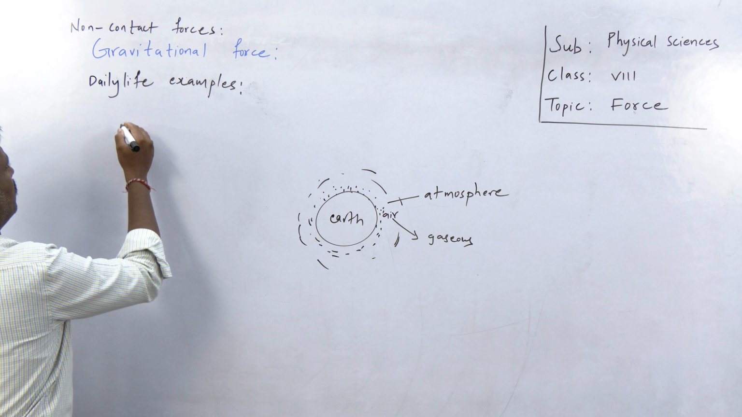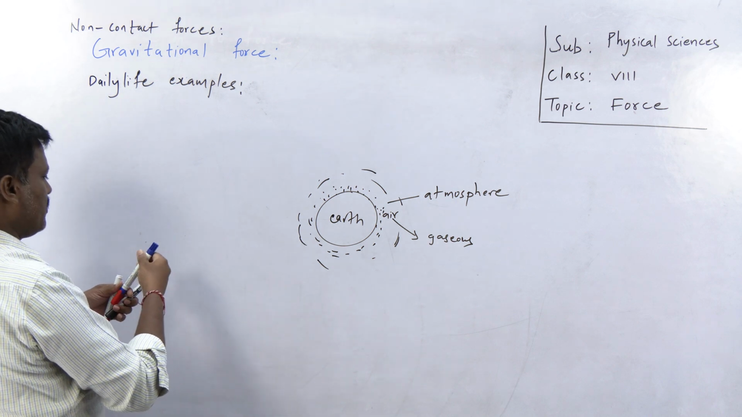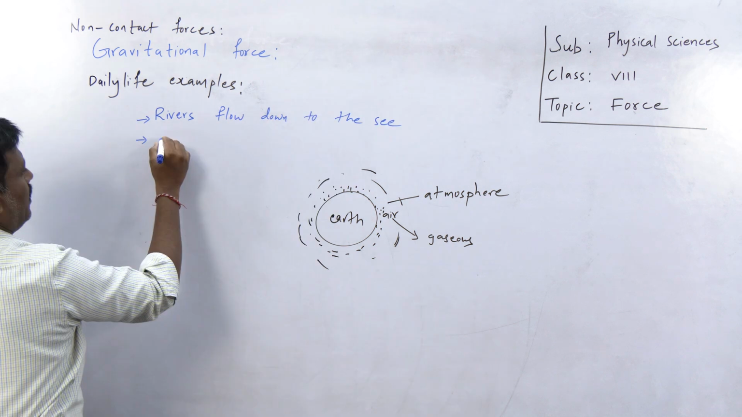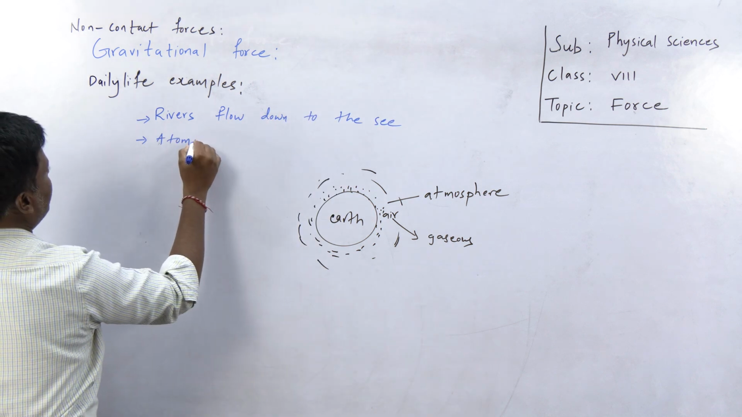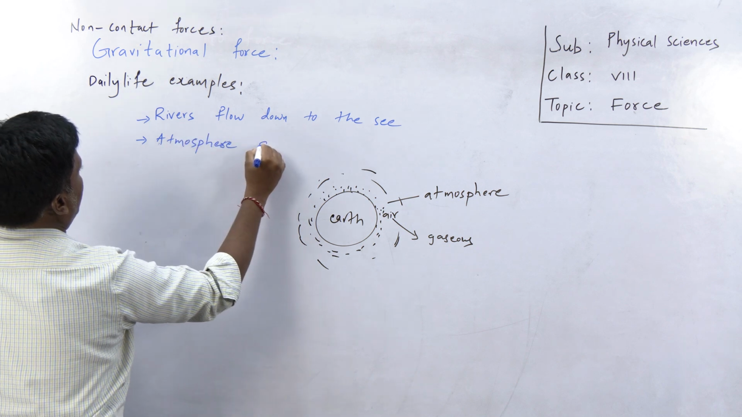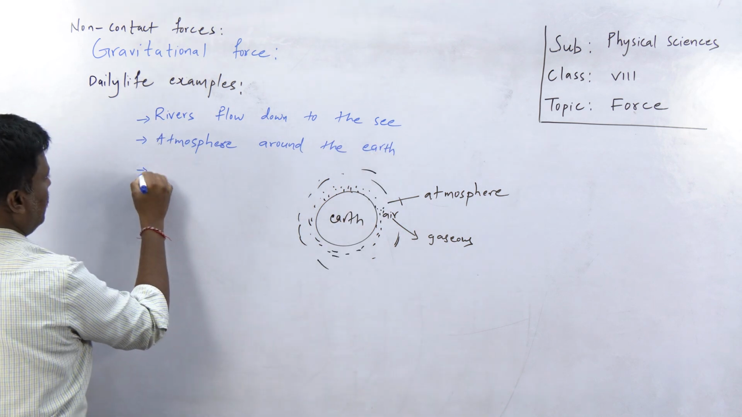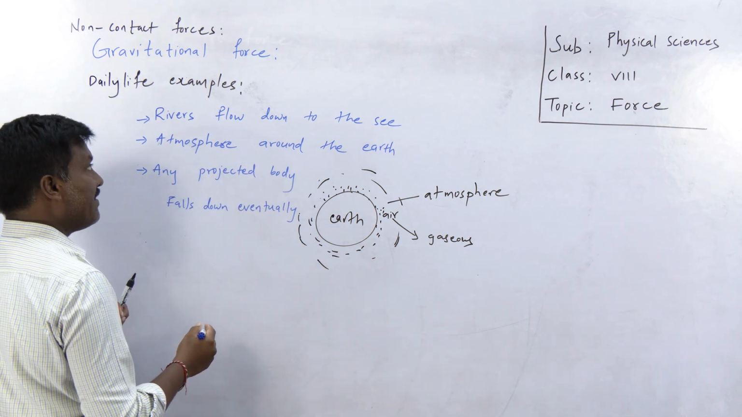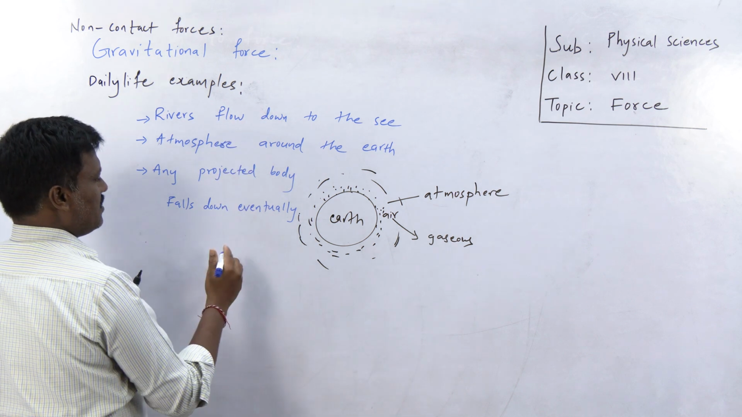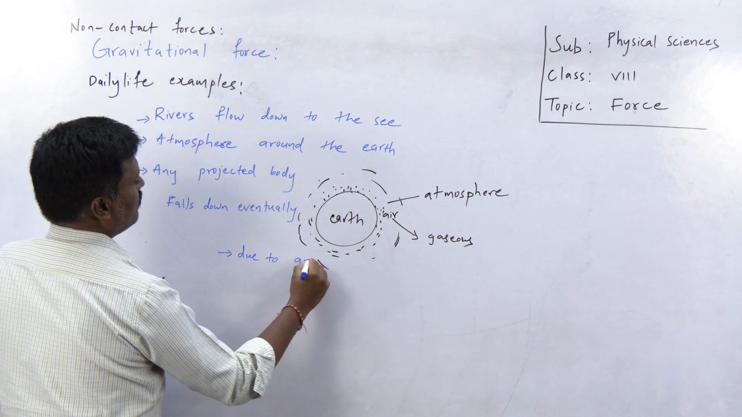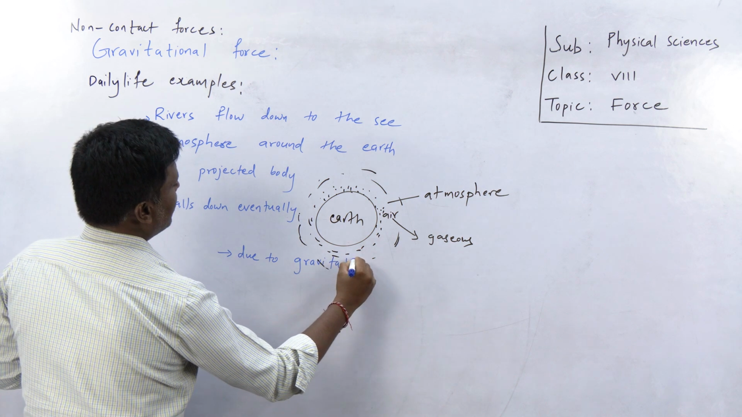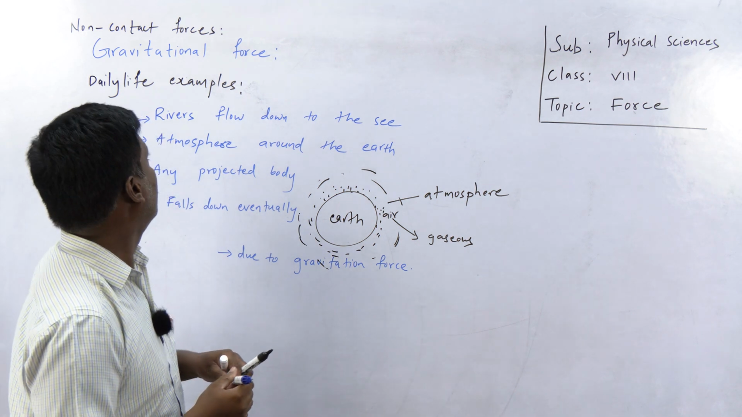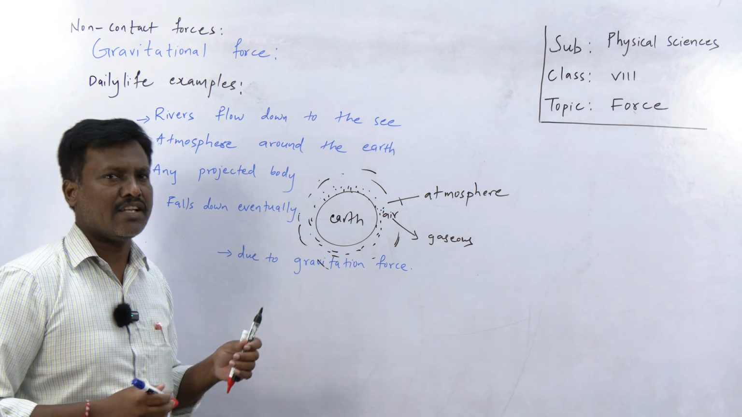So what are the daily life examples? Rivers flow down to the sea. Atmosphere around the Earth. Any projected body falls eventually due to gravitational force. For all these things the reason is gravitational force. So these are all examples of gravitational force. Not only these, there are many examples. Please note down the examples of gravitational force.